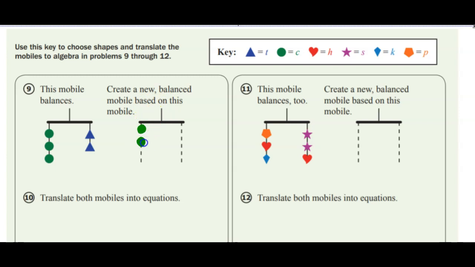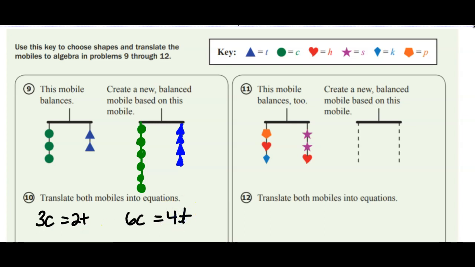So all I'm going to do is just double both sides. I had 3 on the left, I'm now going to make it 6. So there are 6 right there now hanging. And then for the triangles, I need to have 2 for every 3 to make it balance. So there's 2 for the first 3, and here's 2 more for the next 3. And then my equation would be, translate both mobiles into equations. This says 3 circles equals 2 triangles, and this is 6 circles equals 4 triangles.